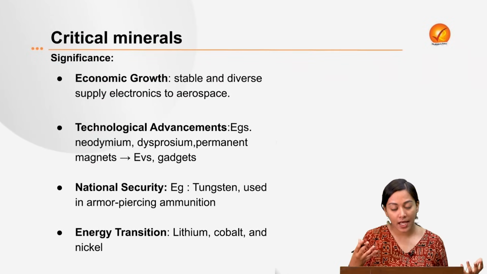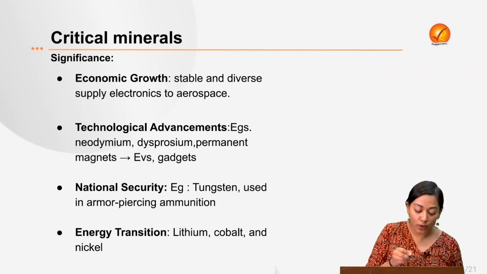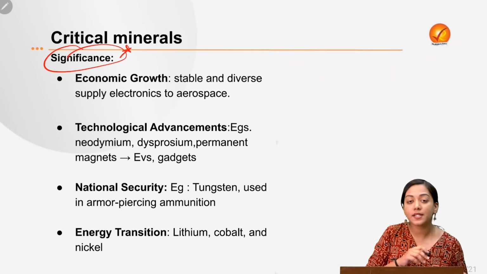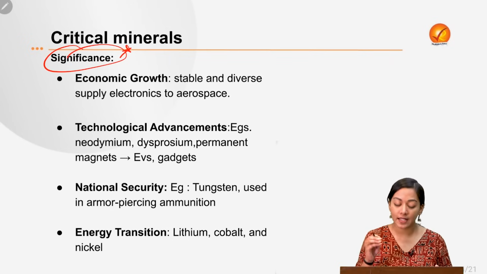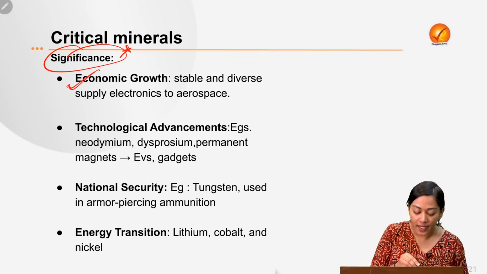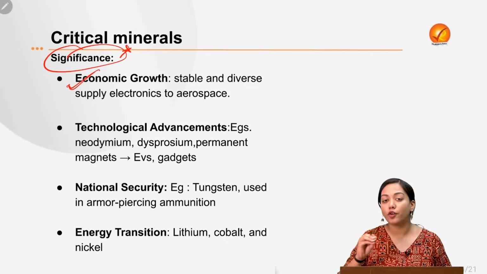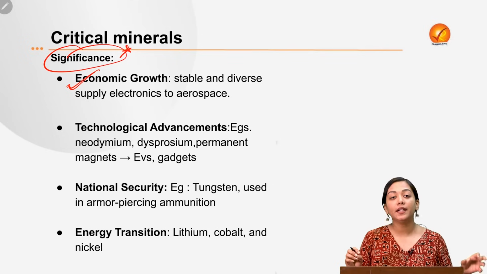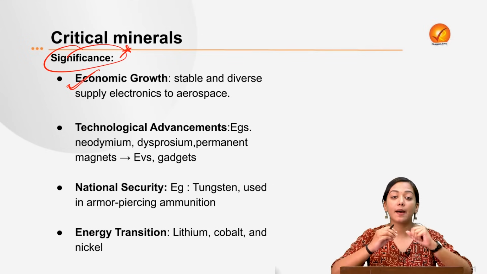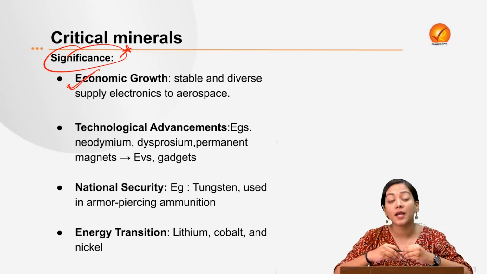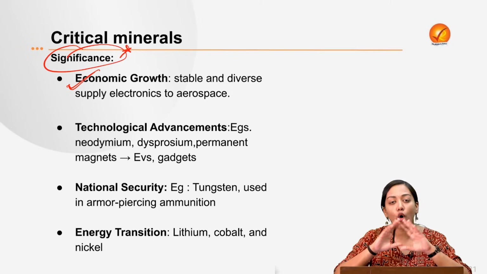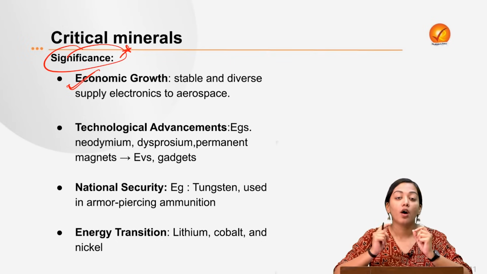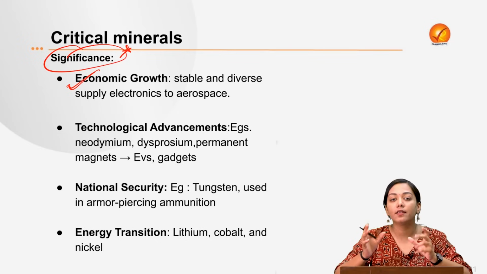Now, we have understood that there are two components to it. One, the essentiality. The essentiality is promoted by its significance, its enormous significance, especially in today's world. So what are its particular significances? Let's study in detail. First of all, it is the driver of economic growth for any country, because it ultimately drives multiple other sectors. For example, the transport and communication sector, the telecommunication sector, the aerospace, the energy sector, the defense sector, all of them have one thing in common, one component in common, that is the prevalence of critical minerals in their components.